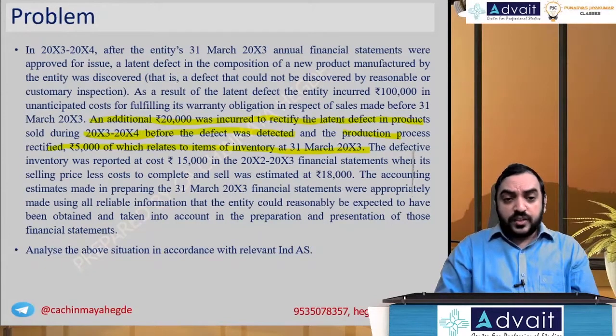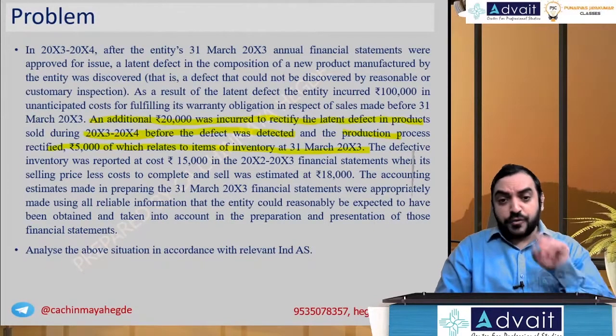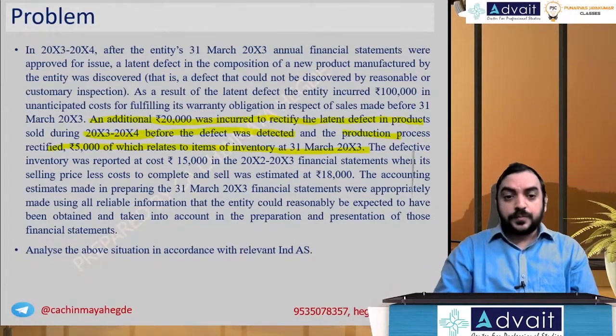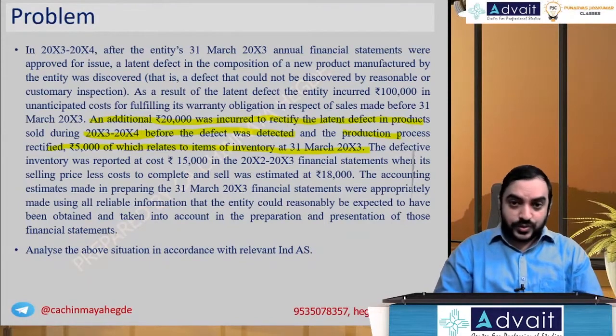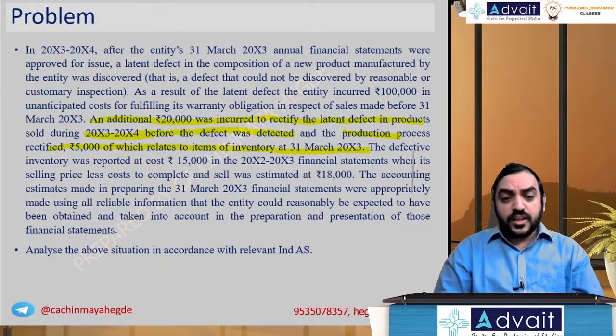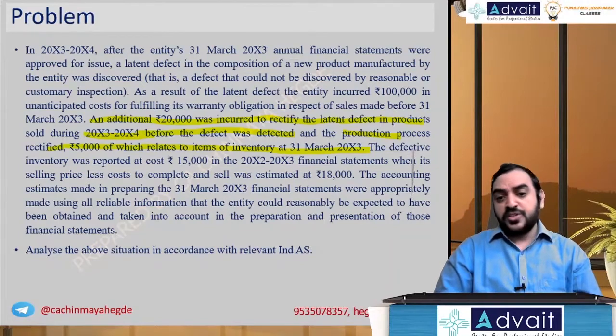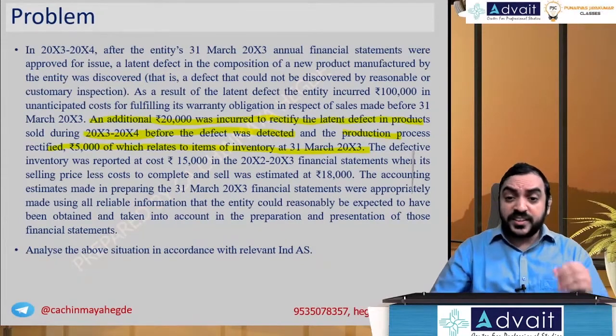The defective inventory was reported at a cost of 15,000 in the year 2-3 in the first statement. So when previously taken, 15,000 was the inventory cost, when its selling price less cost to complete and sell was estimated at 18,000. The accounting estimate made in preparing the 31st March 2003 financial statements was appropriately made using all reliable information that the entity could reasonably be expected to have.